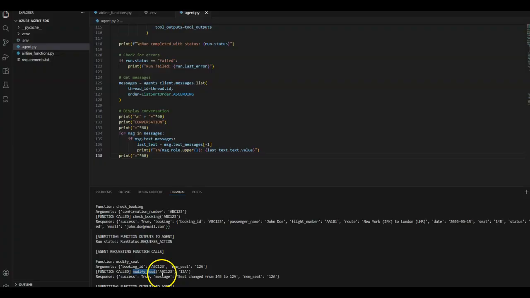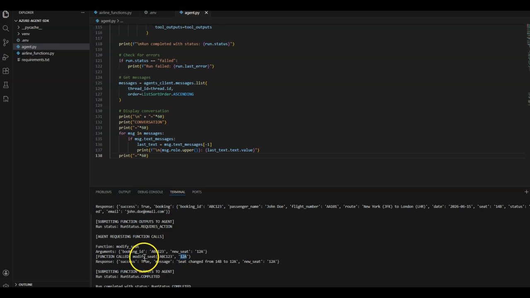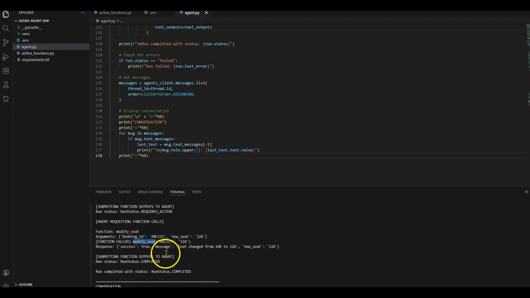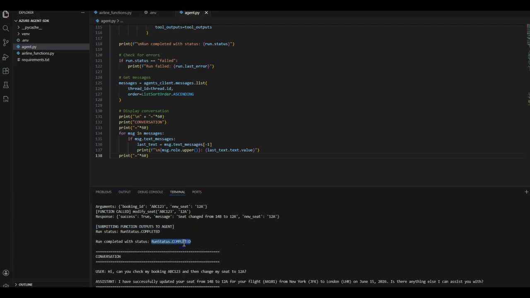For this, it is passing the booking ID as well as the seat number to which the seat is to be changed. So here we call the Python function modify seat and change the seat booking to 12A in our code by calling the Python function. And again, this output is returned back to the agent. The agent now knows that it has completed the task and no more function calls are needed. So it sends the status now as completed. So this is the conversation that is finally sent by the agent. "I have successfully updated your seat from 14B to 12A for your flight 1AA101 from New York to London on June 15, 2026. Is there anything else I can assist you with?"